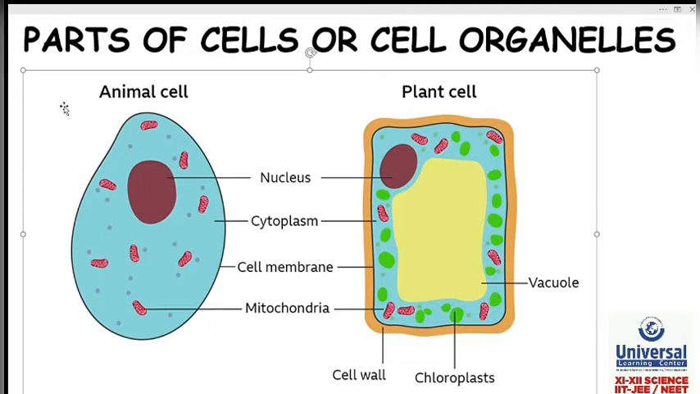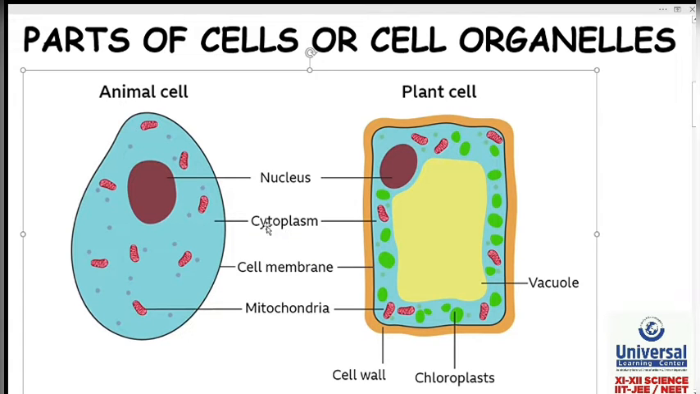Now, let us see various cell organelles present in the animal cell and plant cell. First organelle, nucleus. You can see it is present in both animal cell and plant cell. Again, I will repeat, it is the control center of the cell. It contains genetic material, DNA. So the nucleus is the control center of the cell and it contains genetic material DNA.